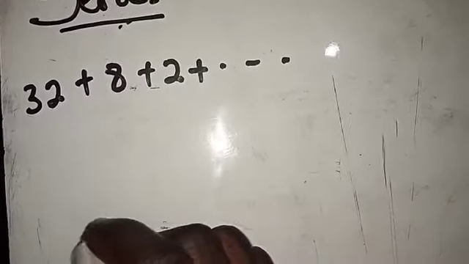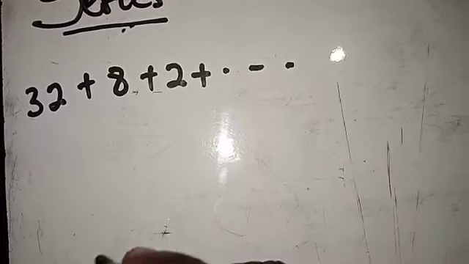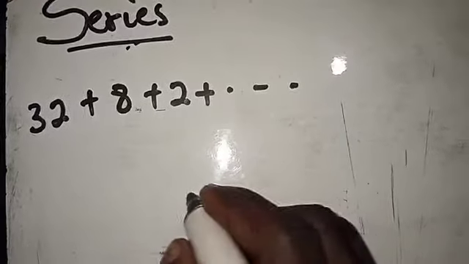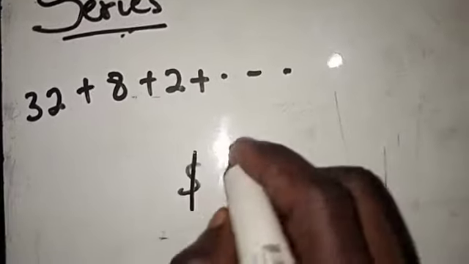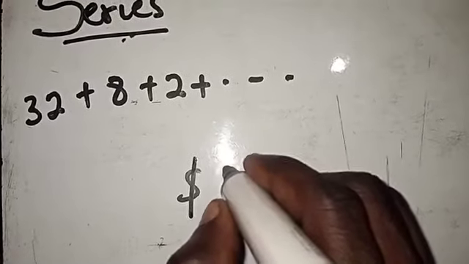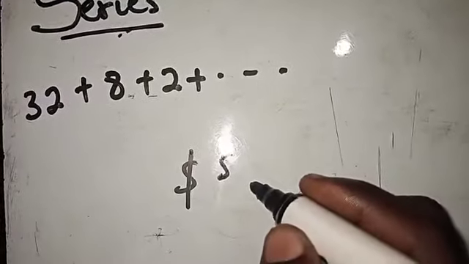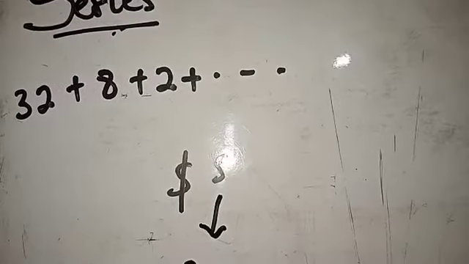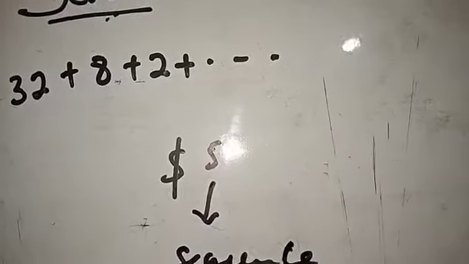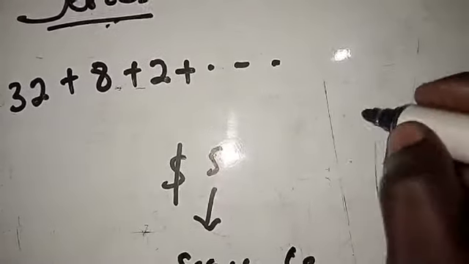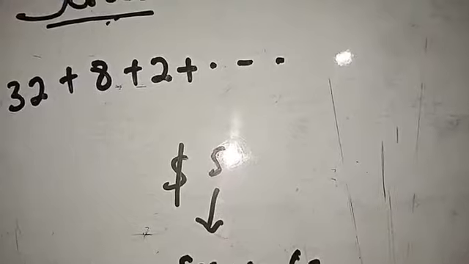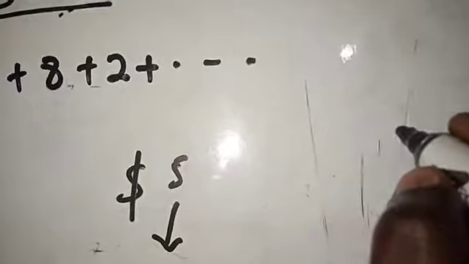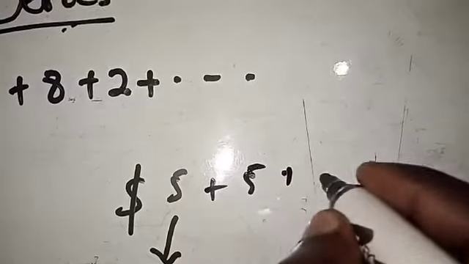Let's assume that you want to buy an item, any item. Any amount that you put down per day, let's say you choose to save $5 per day. So $5 per day is what we are calling a sequence. If you sum everything together, let's say you need about 18 days before you get the total amount of money needed to buy the phone. So 5 plus 5 plus, and so on and so forth.